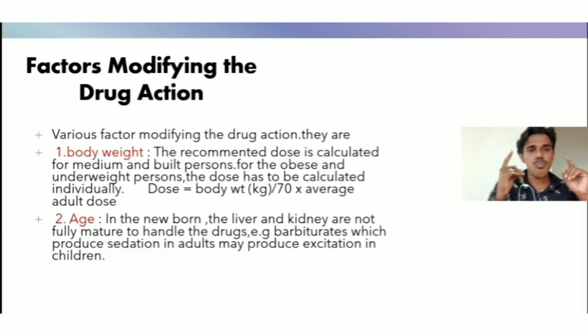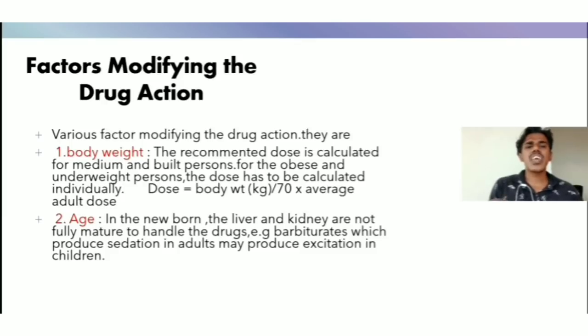The first one is body weight. The recommended dose is calculated for medium built persons. For obese and underweight persons, the dose has to be calculated individually. There are different medication formulas for different drugs.